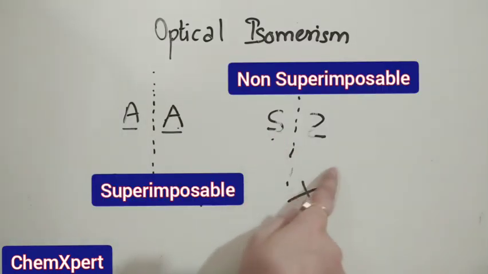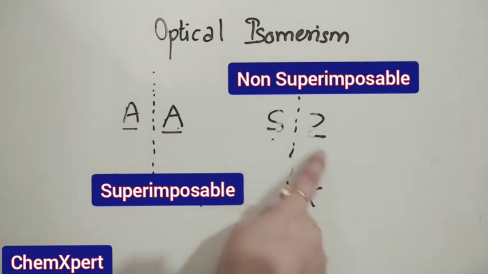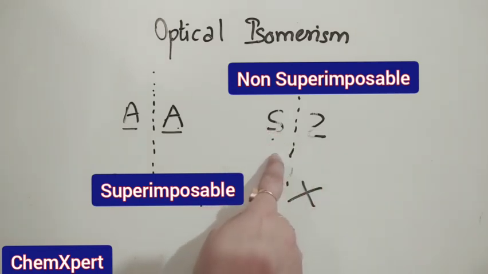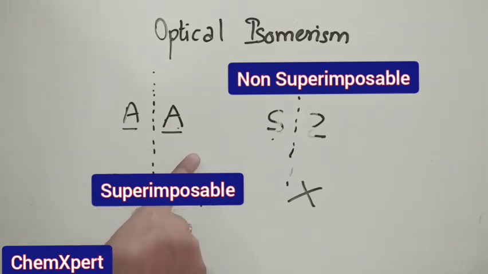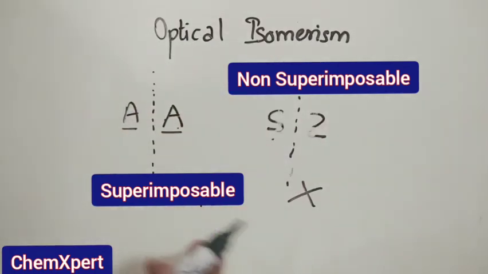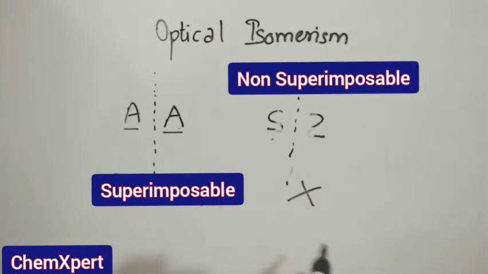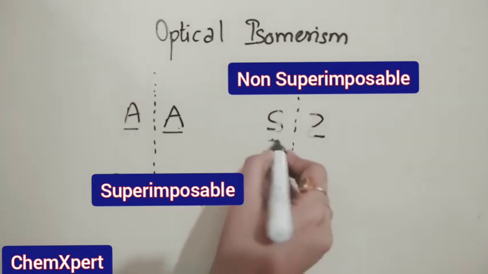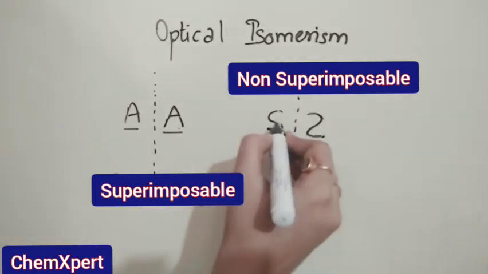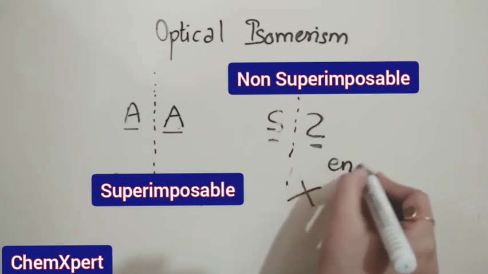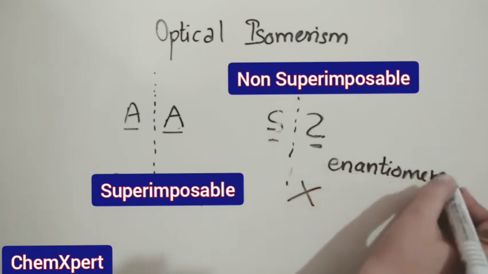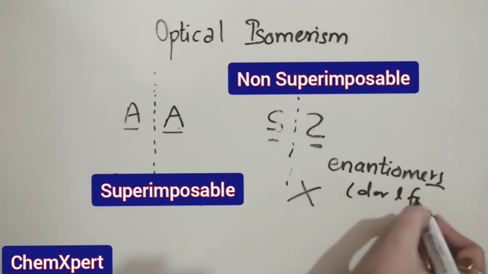So for example, this shows optical isomerism because its mirror image is non-superimposable, whereas A will not show optical isomerism because its image is superimposable. It is just a hypothetical example. Otherwise, optical isomerism is shown by organic compounds as well as these inorganic complexes. In this case, these two isomers which are non-superimposable over each other are called enantiomers, which are in D or L form.